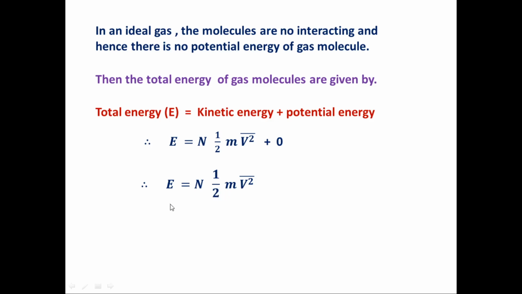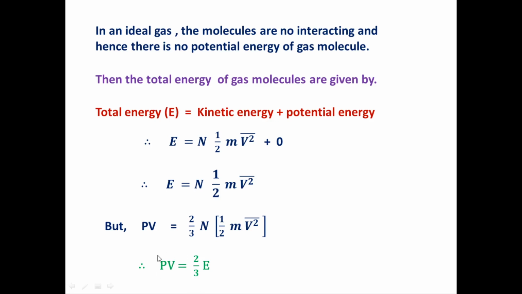But in the previous slide we already determined that PV is equal to 2 by 3 N into half mv square. It means that N into half mv square is E. So PV is equal to 2 by 3 into E. This is a very important expression we discussed according to the relation between temperature in kinetic theory. So PV is equal to 2 by 3 E.